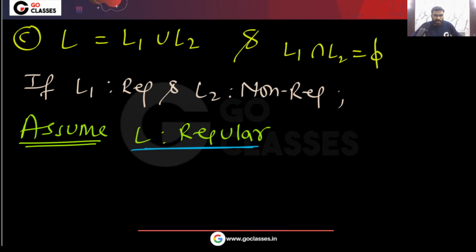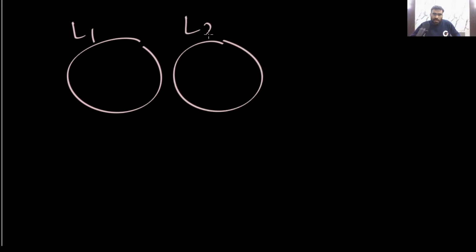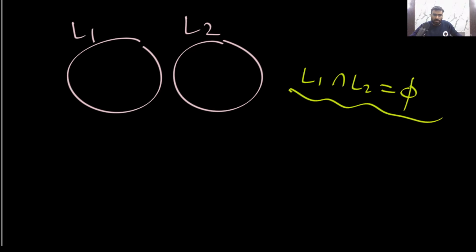Now, you can see that L1 intersection L2 is phi. There is nothing common, right? So what will be the Venn diagram? This will be L1, this will be L2, because there is nothing common. L1 intersection L2 is phi.